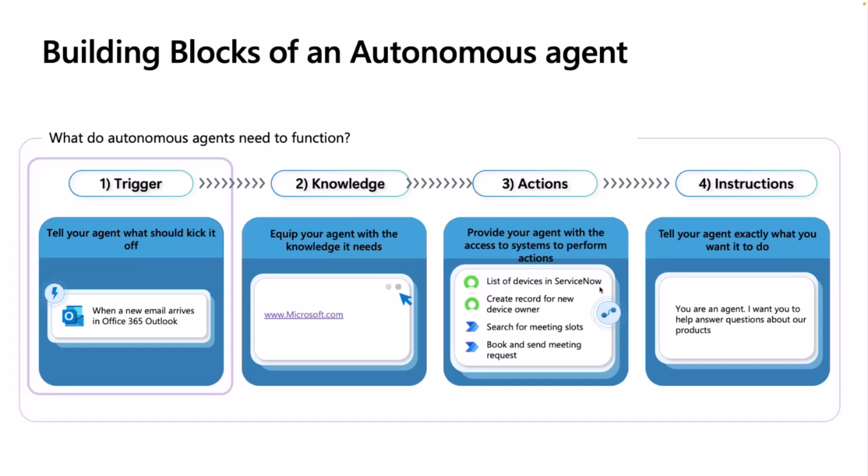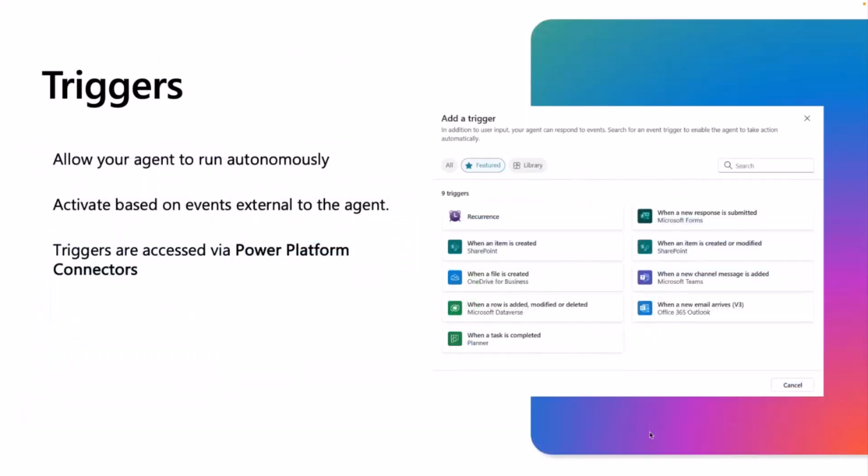These are the building blocks of what makes an autonomous agent autonomous, with the key really being the trigger. Triggers allow your agents to run autonomously, and they activate based off of events that are external to your agent. These are actually accessed via Power Platform connectors. So when you use a trigger in your Copilot Studio autonomous agent, that is a one-to-one mapping with the connectors that we have in the Power Platform ecosystem.